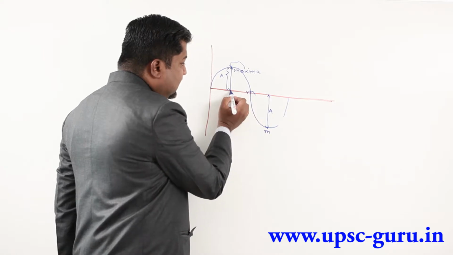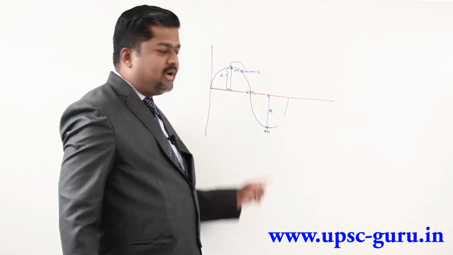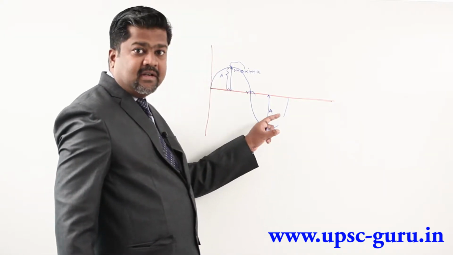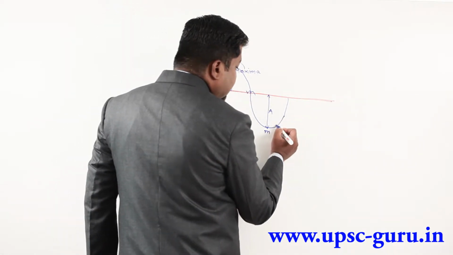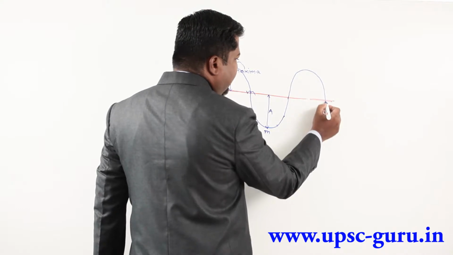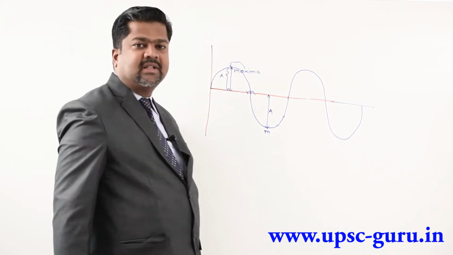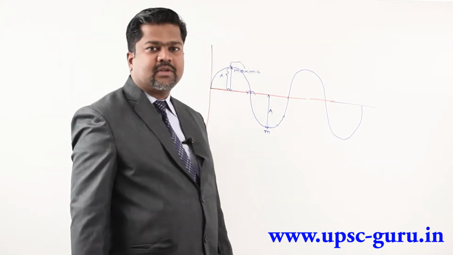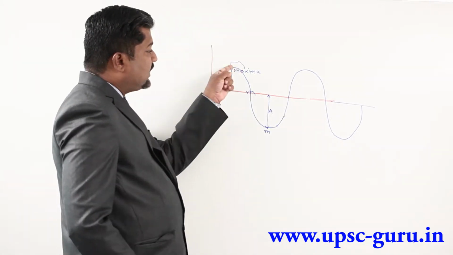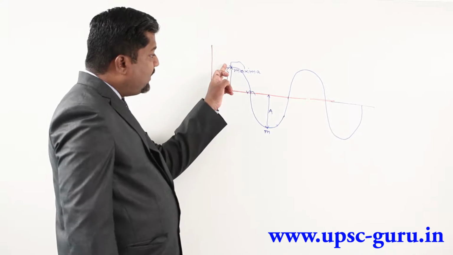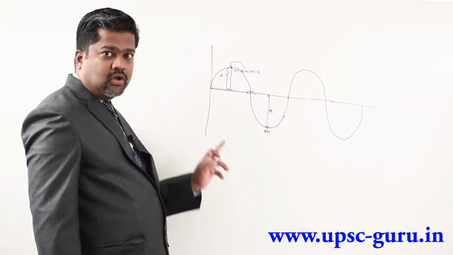Why? Because this amplitude and this amplitude match, because this is an exact replica of this. The only thing is that this is moving upward, this is moving downward. This cycle continues. So there is another maxima, another minima, or crest and trough. Like that, cycles continue. Getting the idea? So this is a complete wave. So in a wave we discuss certain characteristics. What is the amplitude of a wave? Now you are aware what maxima, mean position and minima are.